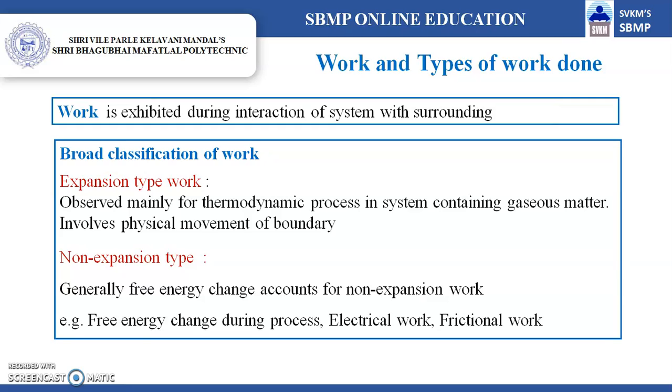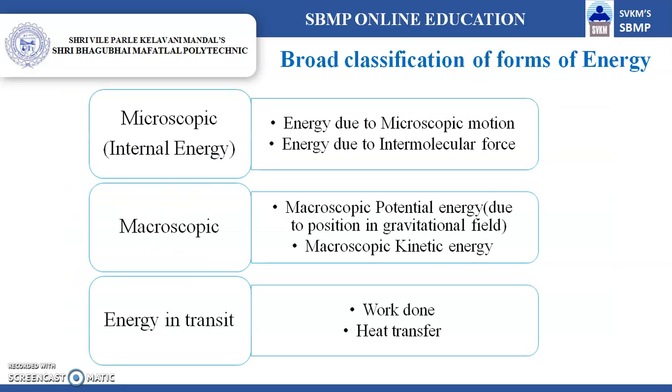Now in non-expansion type of work, due to the energy supplied, some changes are occurring in the system. However, we cannot see any physical movement of the boundary, or rather it doesn't occur. So the non-expansion type of work is equal to the free energy change during the process. Free energy change during the process, electrical work, and frictional work are examples of non-expansion type of work.